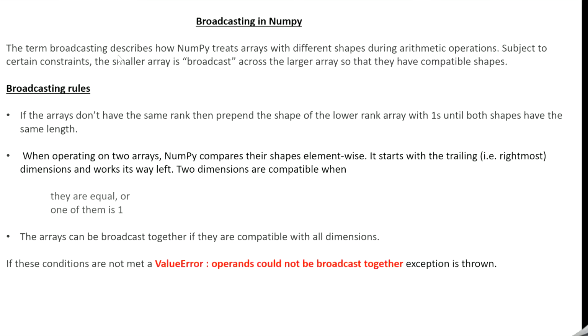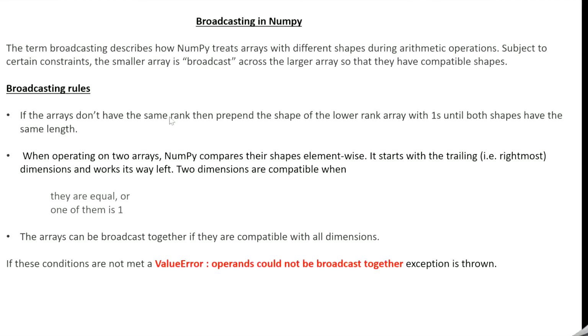The term broadcasting describes how NumPy treats arrays with different shapes during arithmetic operations. It shows how it treats NumPy arrays with different dimensions during arithmetic operations. Subject to certain constraints, the smaller array is broadcast across the larger array so that they have compatible shapes. So the smaller array is broadcast to the size of the larger array so that they have compatible shapes. So what does the broadcasting rule say?